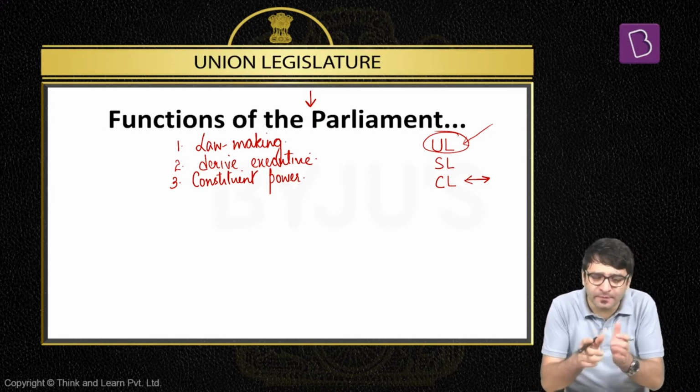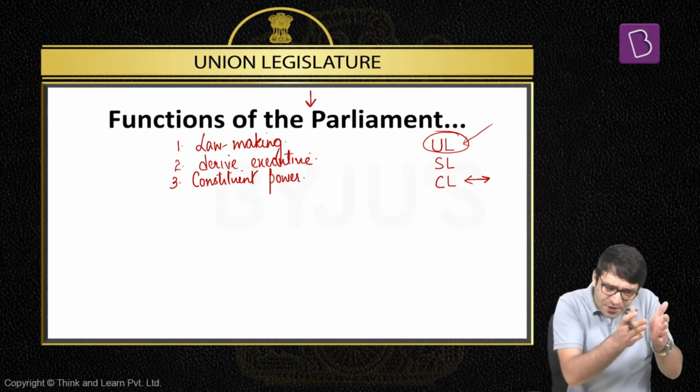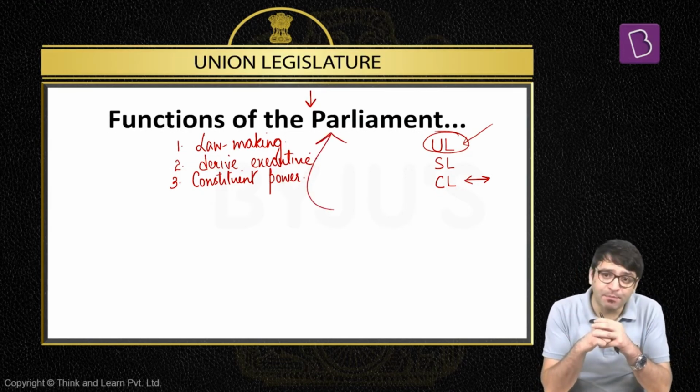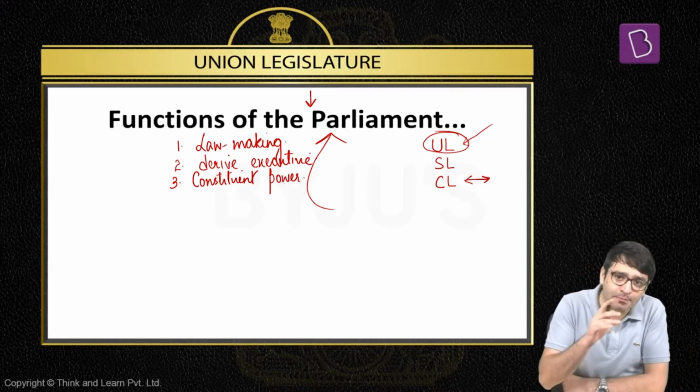When we have to amend the constitution, do we need to set up another constituent assembly? No. The constituent assembly was dissolved, and now the power to amend the constitution is also given to the Parliament. That is another important role which Parliament performs, its constituent role, which is that it is a body used to amend the constitution as well. That is function number 3 of the Indian Parliament.